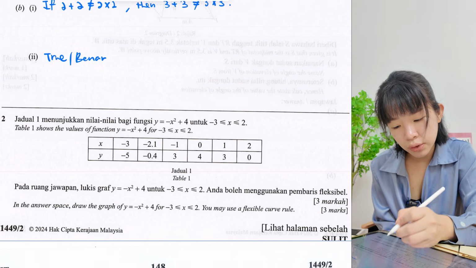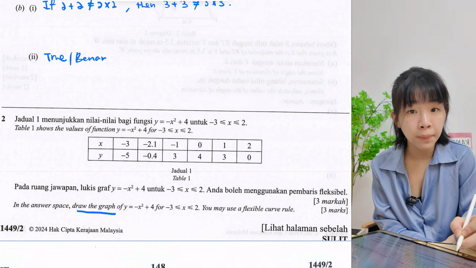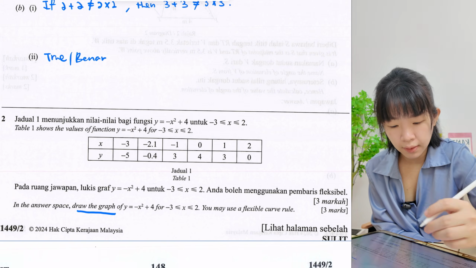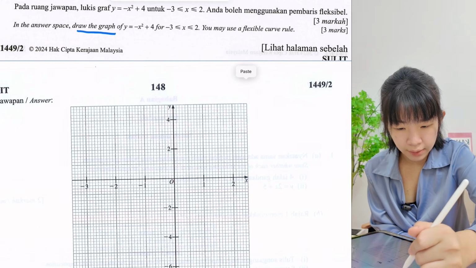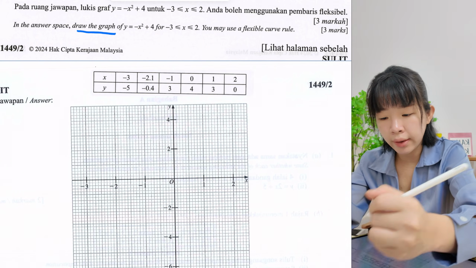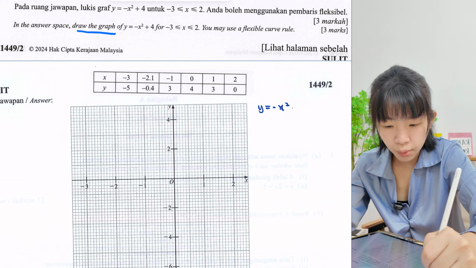Okay, so let's look at question number 2. Now, question number 2, so it shows the value, and in the answer space, draw graph. Okay, you just have to plot accordingly. Okay, copy here. Follow this table and plot. Now, what graph you are expecting? So the quadratic function is y equal negative x squared plus 4.